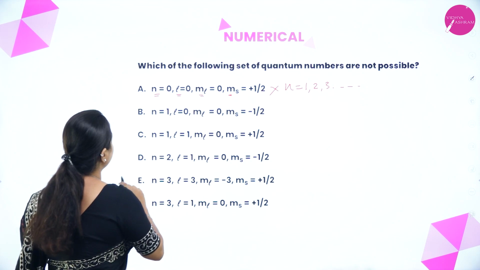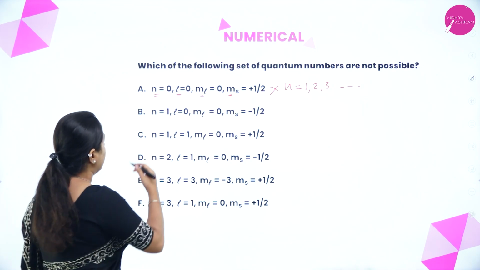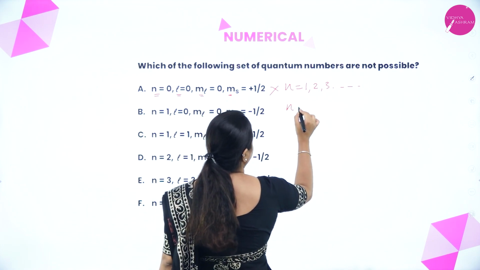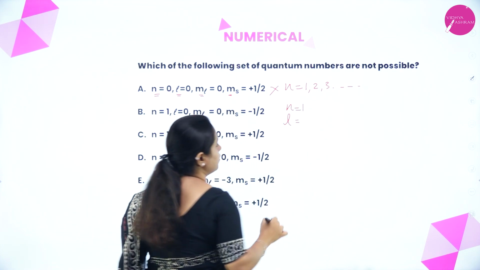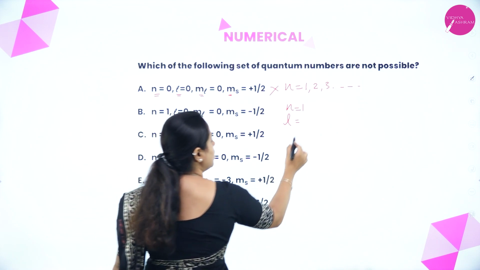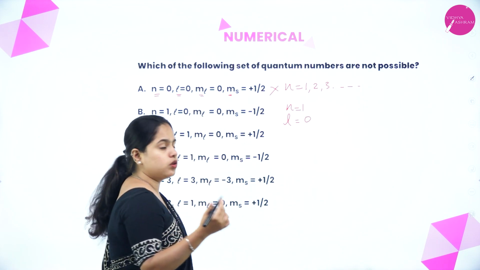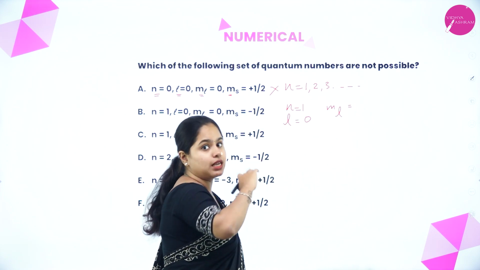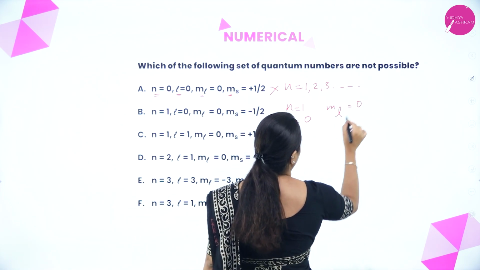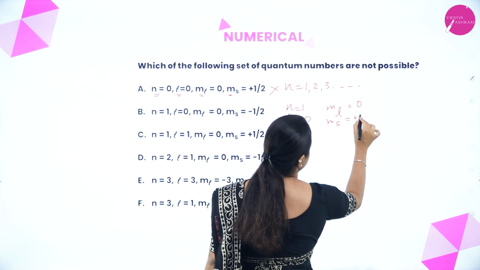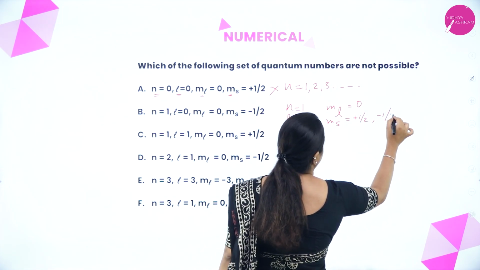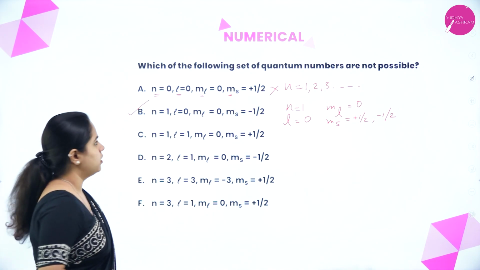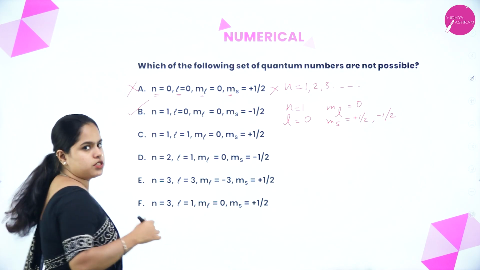Now the second one, n is equal to 1, L is equal to 0. Is it correct? n is equal to 1 means what L values can it have? 0 to n minus 1. That is, only 0 is possible. If L is equal to 0, what will be the ml value? ml value will be minus L to plus L, so that is also 0. And ms can be either positive or negative 1 by 2. Clear? So this is possible. The first one was not possible.